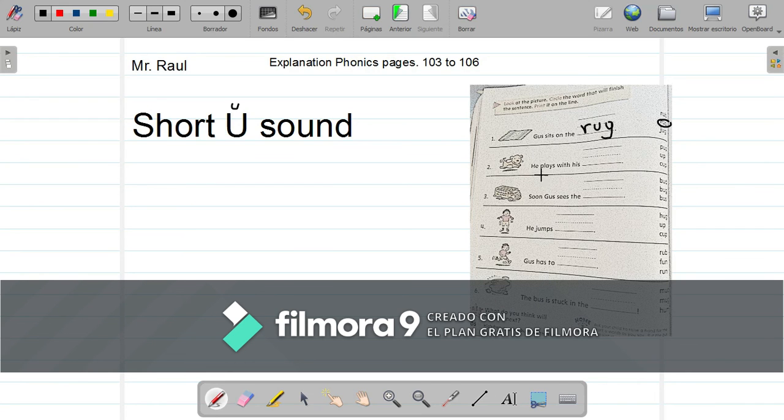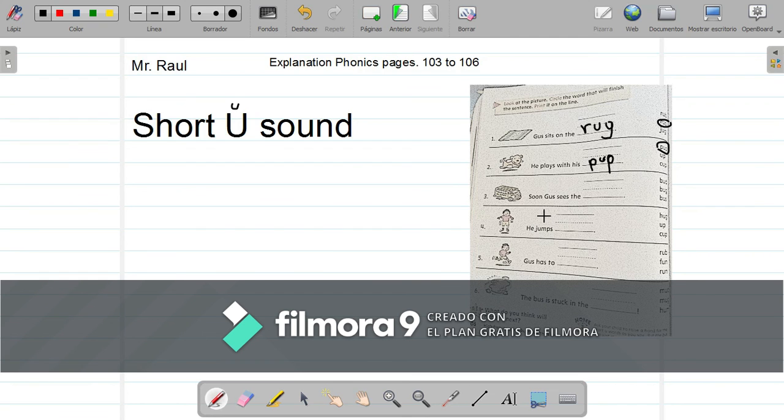He plays with his pup or cup. What would be the correct one? When a dog is a little one or a baby, in English we say pup, cachorro. With his pup, letter U, and we are going to circle pup. Now the number 3, I'm going to help you.